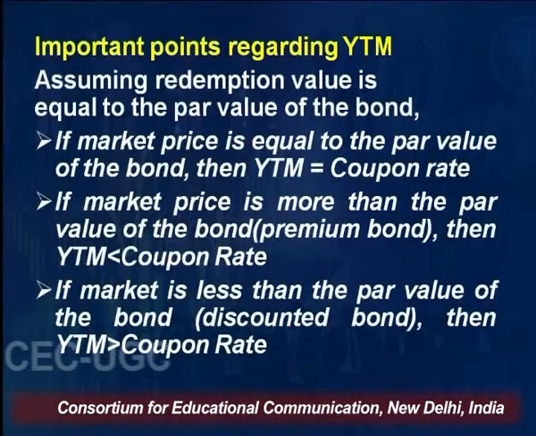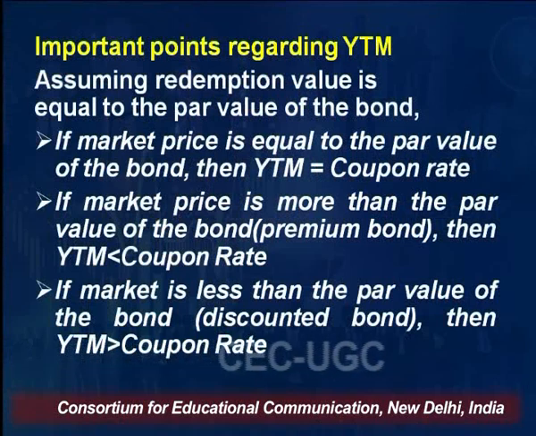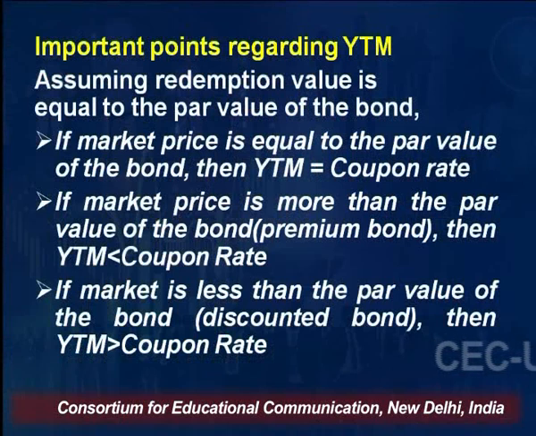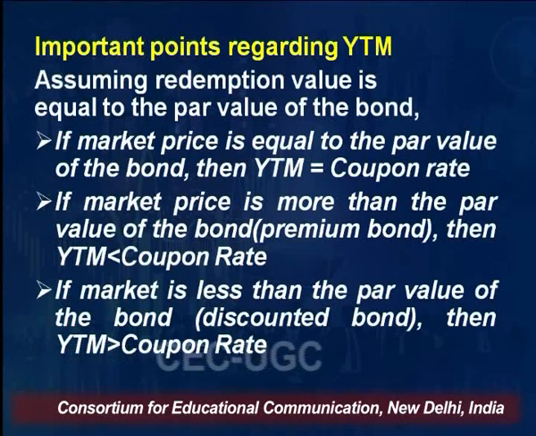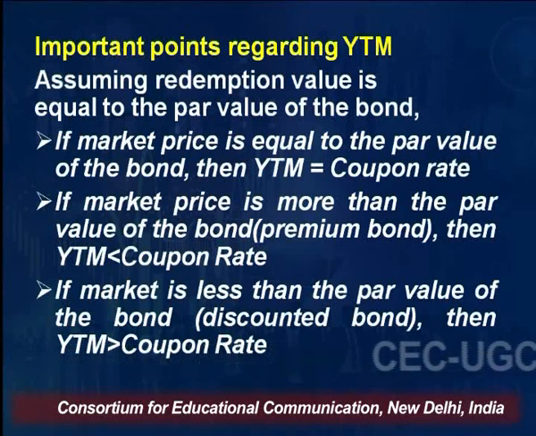So if market price is more than the par value of the bond, that is, available at a premium, then the YTM is less than the coupon rate. And on the other hand, if market price is less than the par value, if the same 1000 rupees bond is available at 950 rupees, then the YTM will be greater than the coupon rate, right? So this you must remember, that there is a close connection between the current price of the bond and the YTM. Whether the YTM will be more than the coupon rate or less than the coupon rate depends on whether the current market price is more than the nominal price or par value of the bond or less than the price of the bond, right?